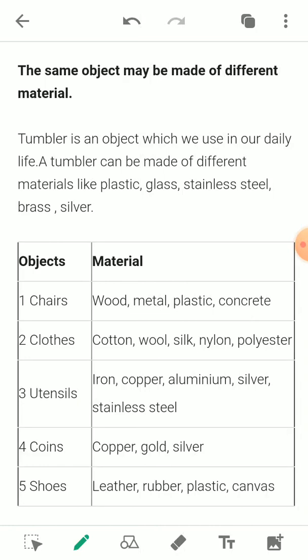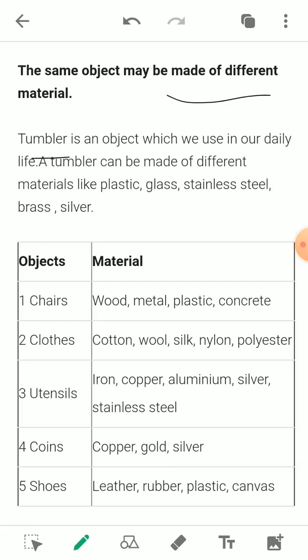Now we use many objects which are made up of a natural or a man-made material, but you see that some objects can be made up of different materials. Here an example is given, like a tumbler.